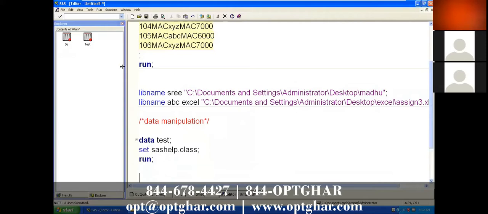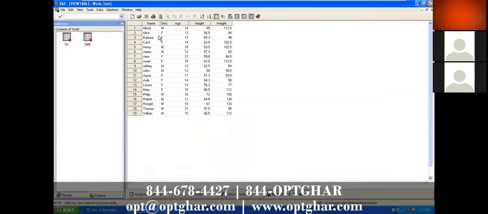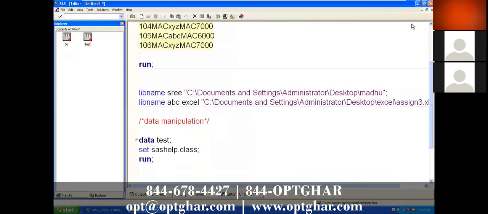Here we have some variable names like name, sex, age, height and weight. But the client is expecting that if it is name, it should be employee name, and if it is sex, it should be employee sex, and so on. According to that client requirement, we need to perform some manipulation.